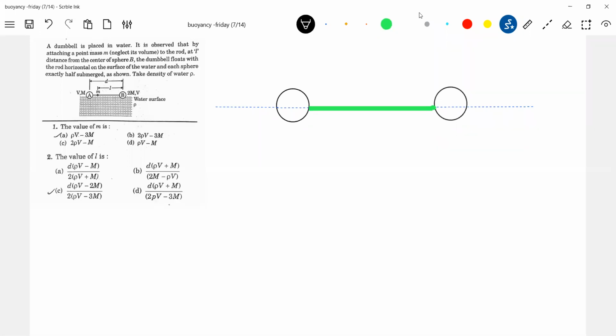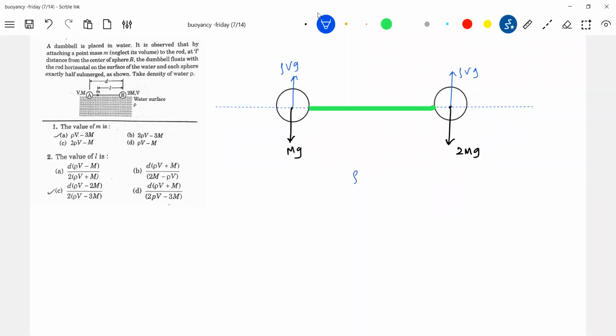So what is the mass of them? M and M. This is mg. Capital letters. Then half of the volume you must know. What is the density of the liquid? Rho. So let me directly write it, it'll be easy for me. Rho Vg. Volume is also given, capital V. So the buoyant forces are equal.